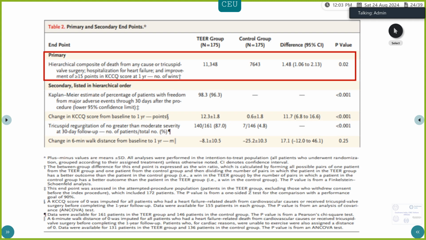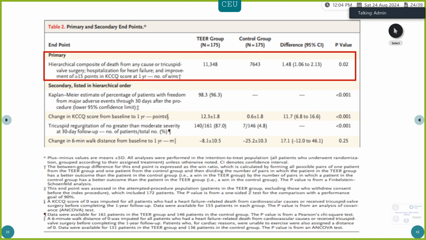So coming to the primary outcome, the composite of these three outcomes that we looked at showed a win. The number of wins in the procedure group was 11,348, and the number of wins in the control group was 7,643, with a win ratio of 1.48 and a confidence interval of 1.06 to 2.13 with a significant p-value. Since the primary outcome was significant, they have gone ahead and looked at the secondary outcomes, which is percentage of patients with freedom from major adverse cardiovascular events. That will apply only to the intervention group. And that was also significant, so they've gone to the next, which is a change in Kansas City cardiomyopathy questionnaire.